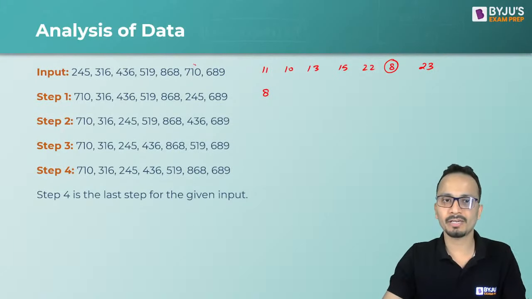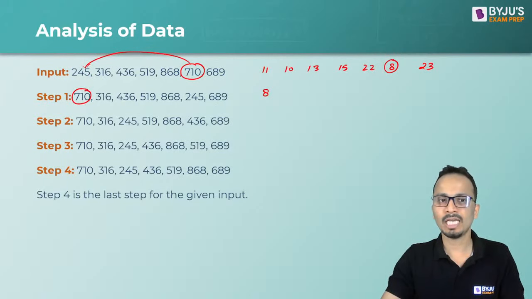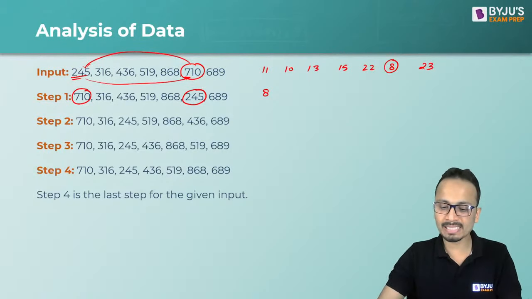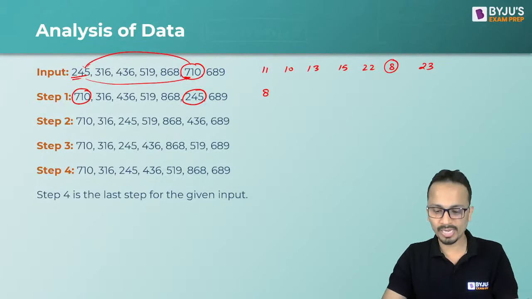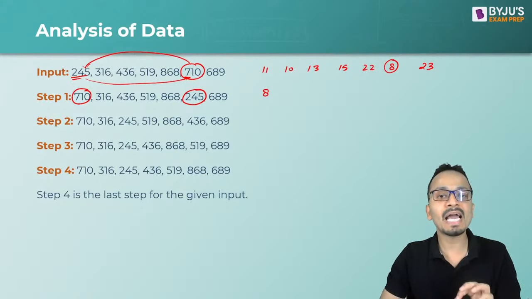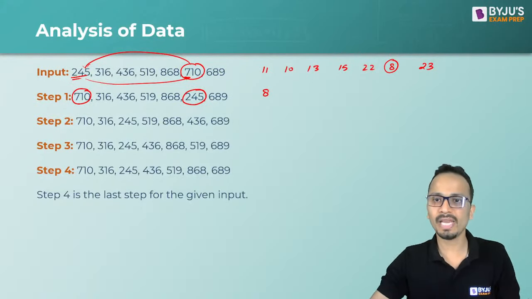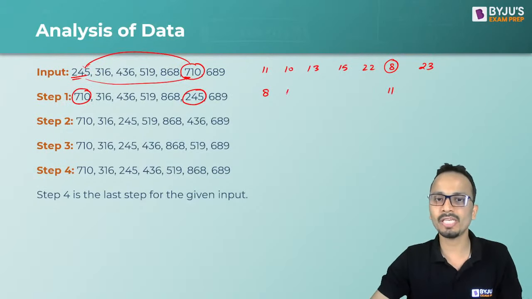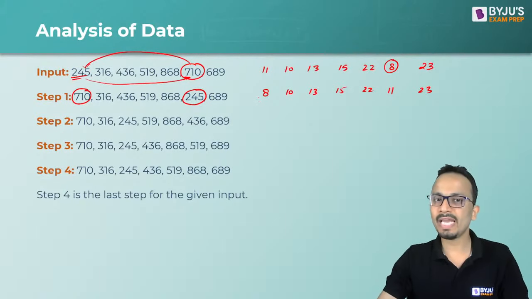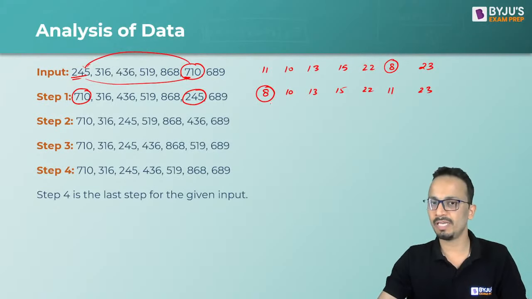Now what has happened here? 710 has come to the first place here and 245 has gone to the place of 710 here. So that means swapping has happened in this case. Okay, instead of shifting, swapping has happened. 8 कहां चला गया? 11 की पोजीशन पे चला गया, 11 8 की पोजीशन पे आ गया, and rest all the sum of the digits are same. Okay, so now 8 has come at its place.